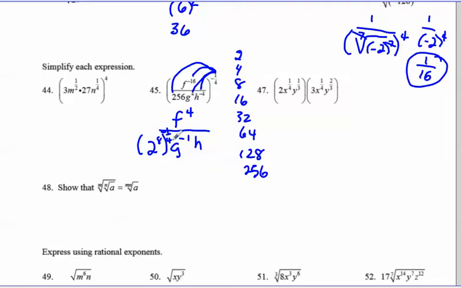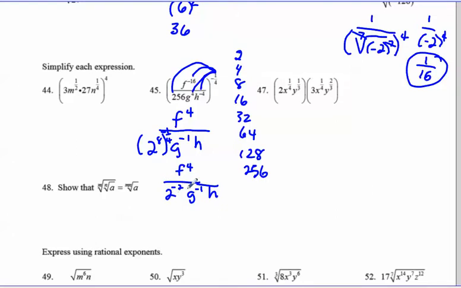So this is going to give you f to the 4. 8 times negative 1/4 is negative 2. G to the negative 1, and h. And if you have a negative exponent, that's really the reciprocal, so that would be like 1/2 here and 1 over g here. And if you divide by 1/2, you would flip it and multiply.